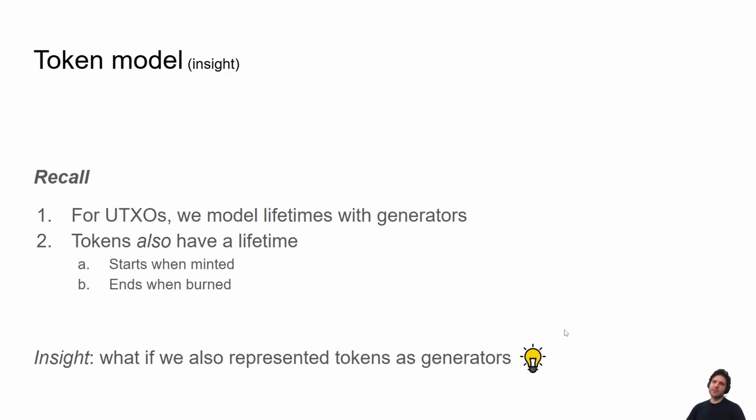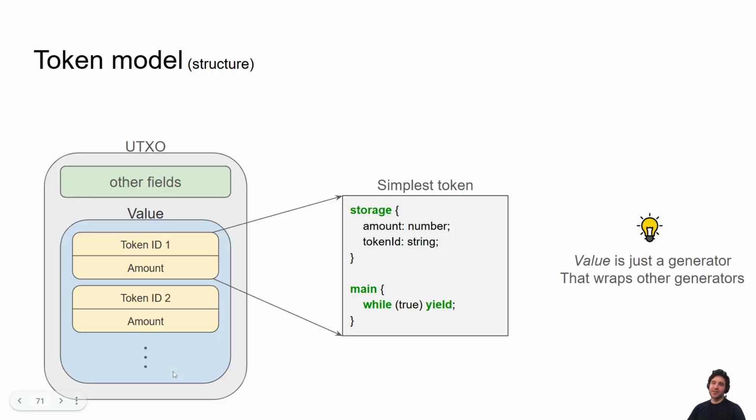So why do we care about the type system? Well, we care about it especially in the context of tokens. So how do tokens work on Starstream? Here's the really cool idea. Remember, in Starstream we model UTXOs as generators, as coroutines. We model the lifetime of the function as a coroutine. But tokens also have a lifetime: a token starts when it's minted and ends when it's burned. So the key insight is, what if we also represent tokens as generators?